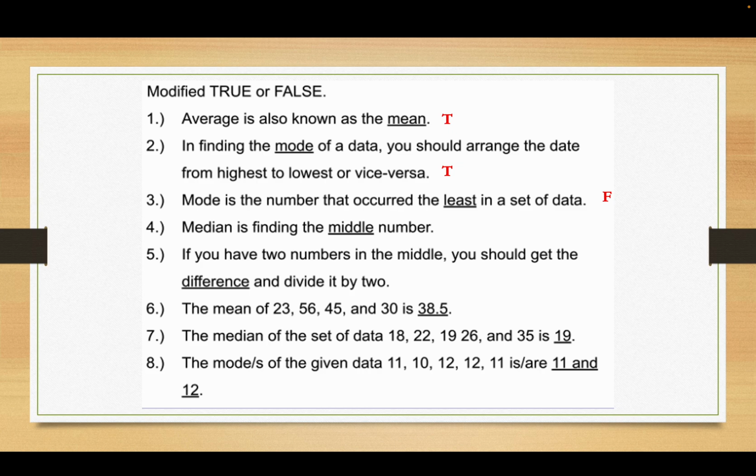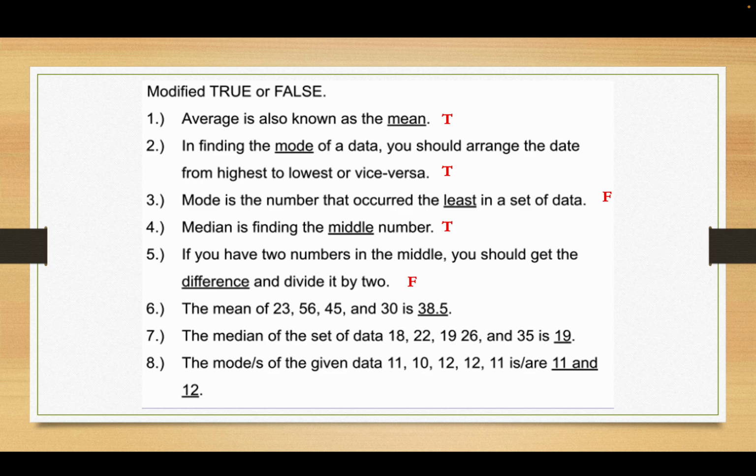Median is finding the middle number. That's true. Remember, when we think of medians, we can think of, you drive down the road and they say, stay off the median. What that means is that strip of grass in the middle of the two roads. So we don't want any part of that, nothing in the middle of the two roads. Okay. If you have two numbers in the middle, you should get the difference and divide it by 2. That's false. To find the median, you should get the sum and divide by 2.